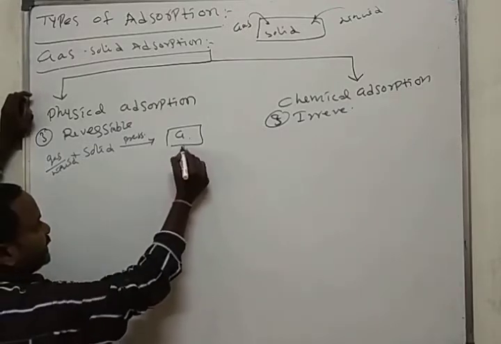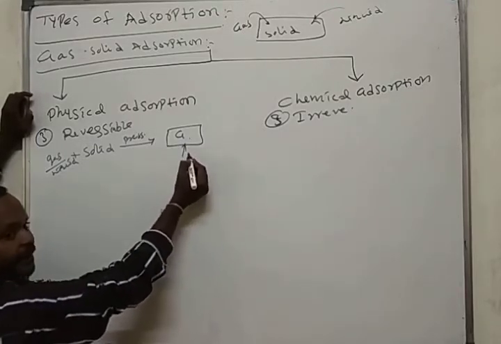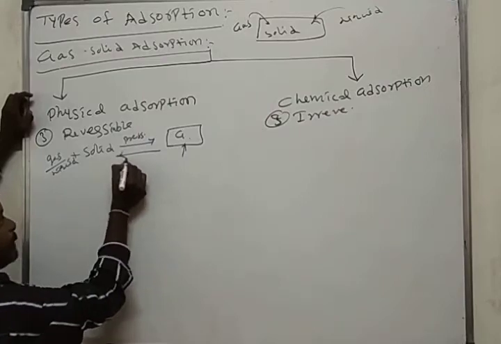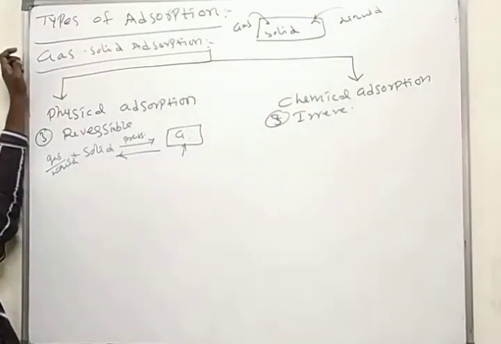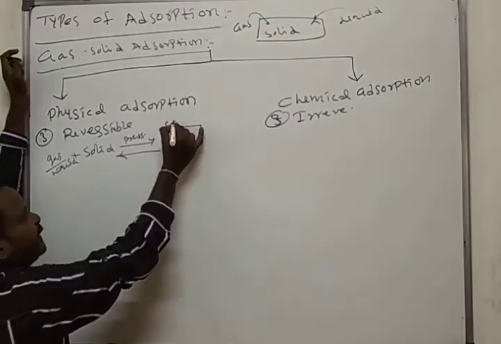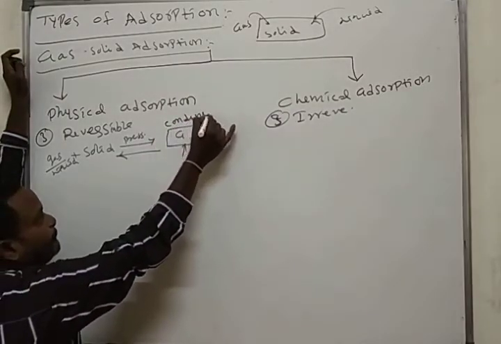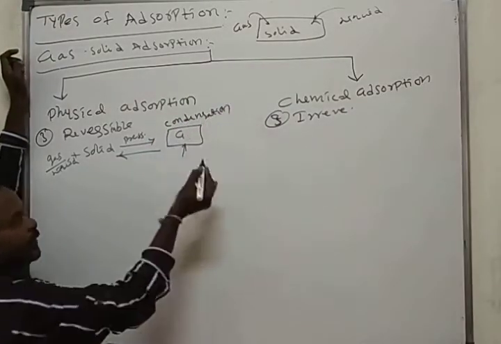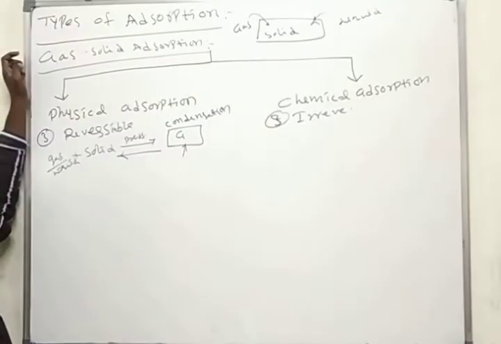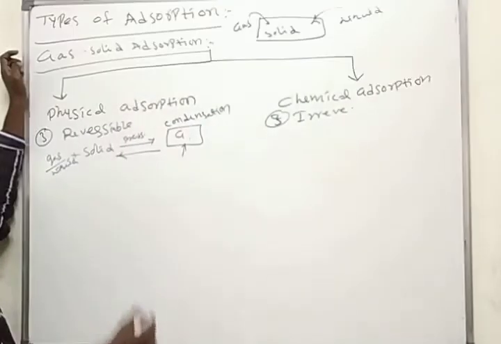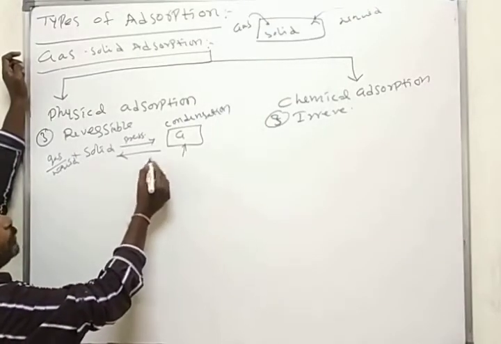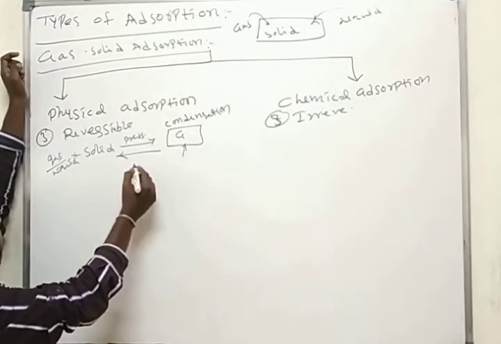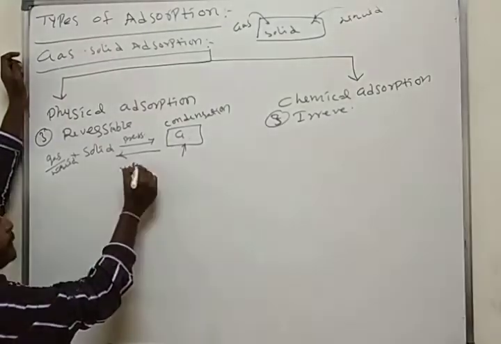If you heat this, we observe the backward reaction. The forward reaction is condensation. If you are increasing the pressure, we observe the condensation reaction. The backward reaction is what we call the vaporization reaction.